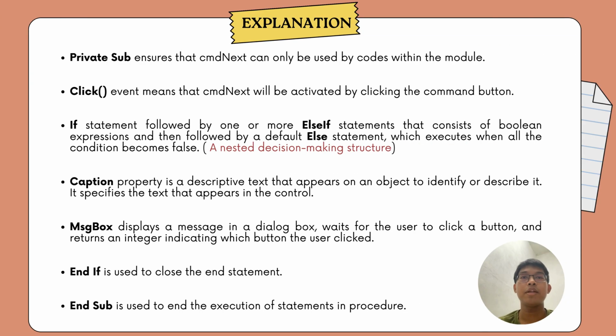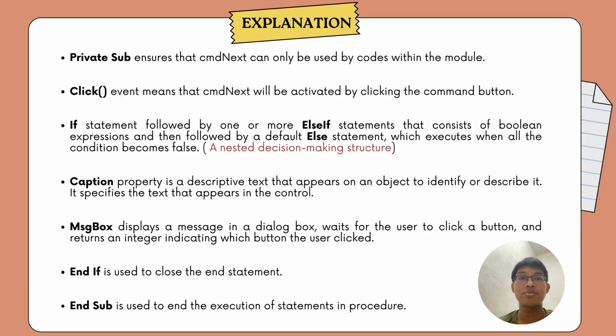For the explanation part in Form 2, private sub is used to ensure that the command next button can only be used by codes within the module. Click event is to make sure that the command next button will be activated by clicking the button. We also use a nested decision-making structure. It is like an if statement followed by one or more else statements that consist of Boolean expressions and followed by a default else statement, which executes when all the conditions become false.